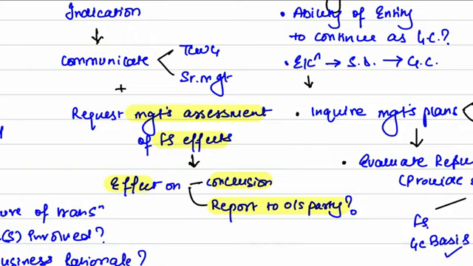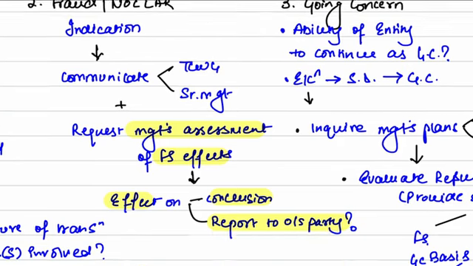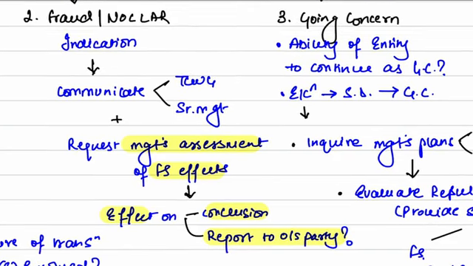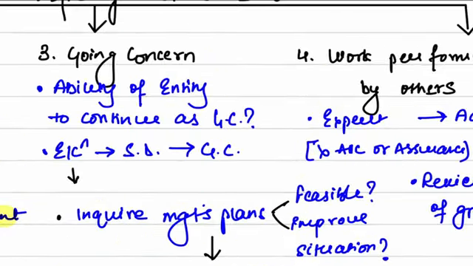On the conclusion, whatever conclusion you are framing in the report, you need to see the effect on that. Plus, is there any need to report to an outside party about the fraud or noncompliance? So easy thing, communicate to TCWG and senior management and then see three effects: financial statement effects, effect on the conclusion, effect on reporting to any outside party.